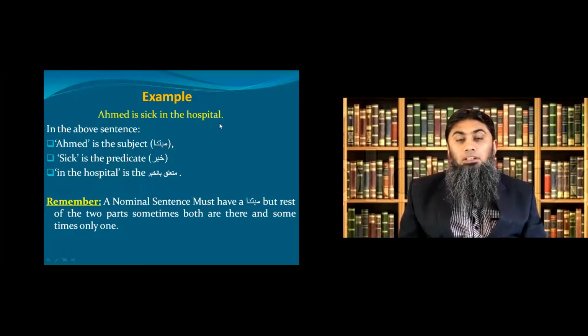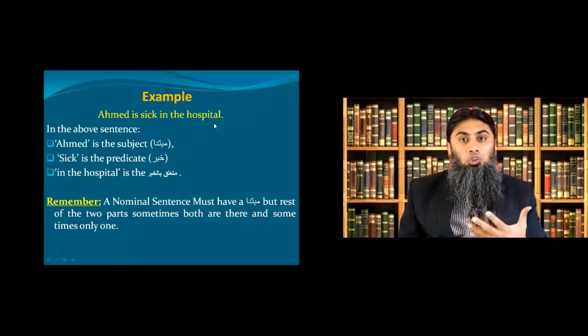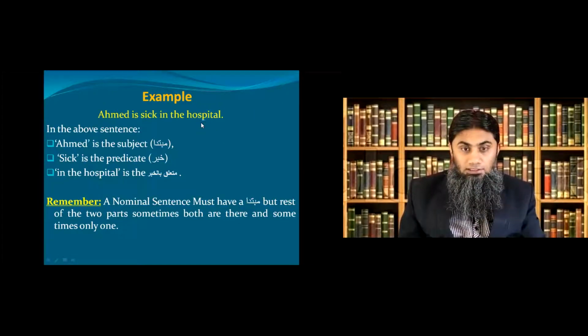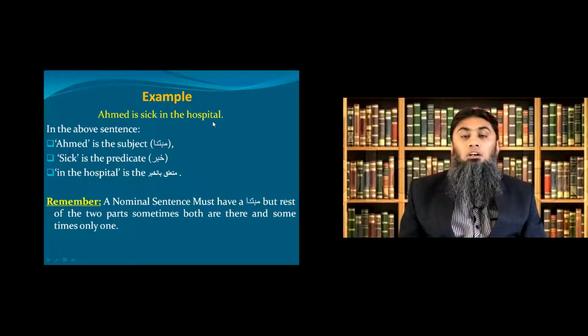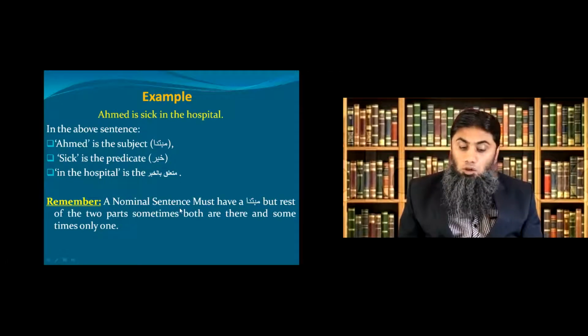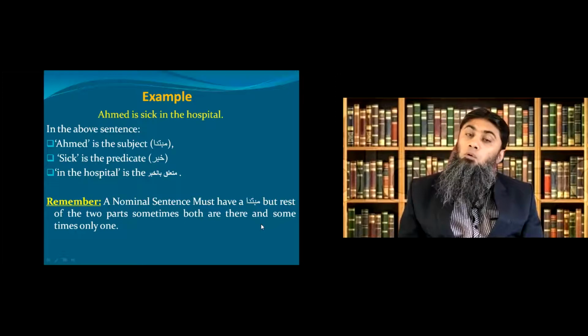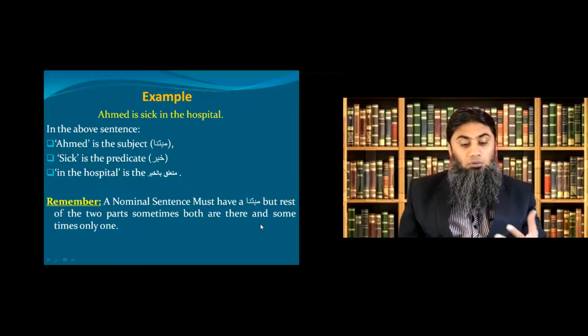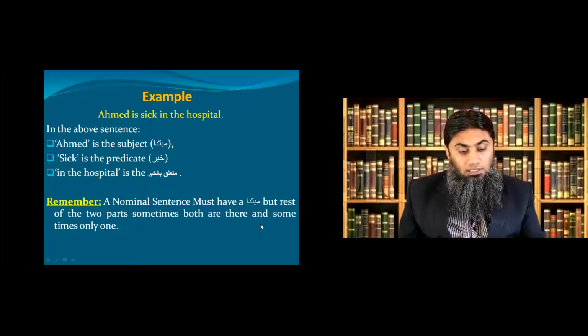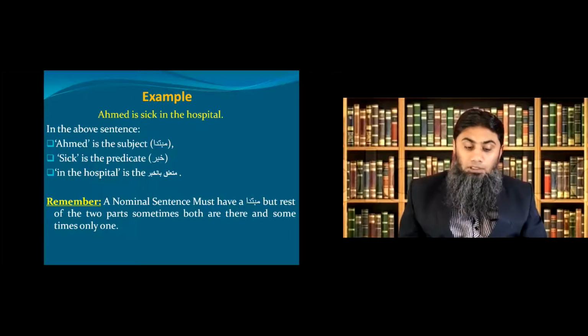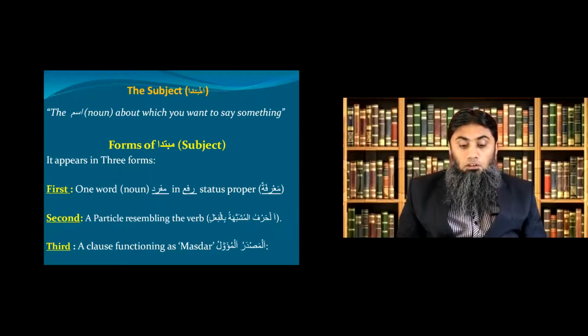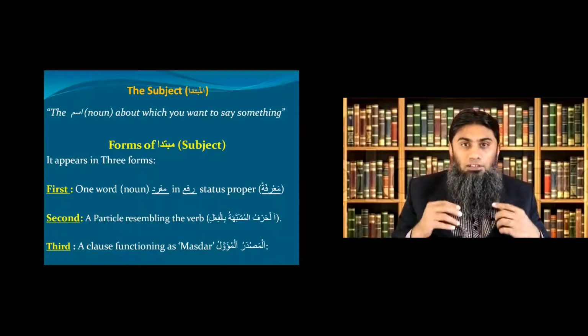And in the hospital, this is the additional information. You don't need this, but you got this one in this example. So this in the hospital part, which is a prepositional phrase, by the way, is called muta'alliq bil khabar. Clear? Now look at this note. A nominal sentence must have a mubtada, but of the rest of the 2 parts, sometimes you have both and sometimes one of them. Clear? So as you can see, you can pause the video and look carefully at these 3 parts of jumlatul ismiya. Now we'll study these 3 parts one by one in detail.